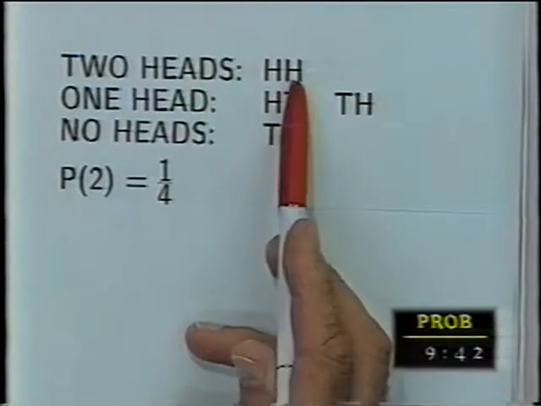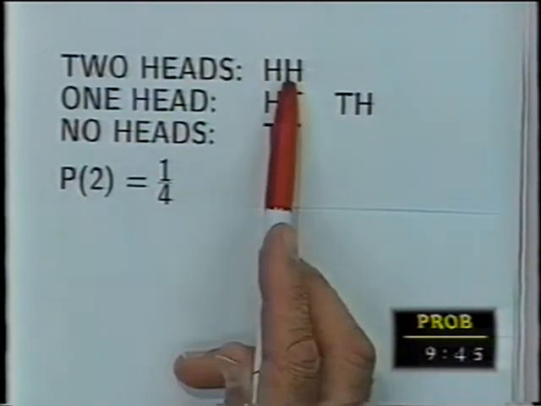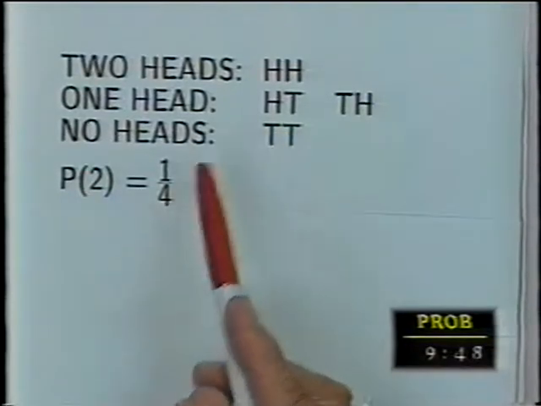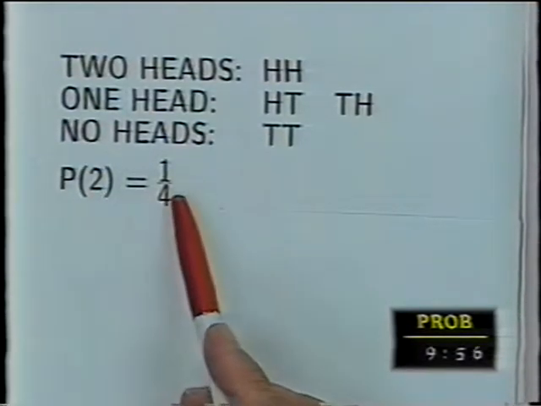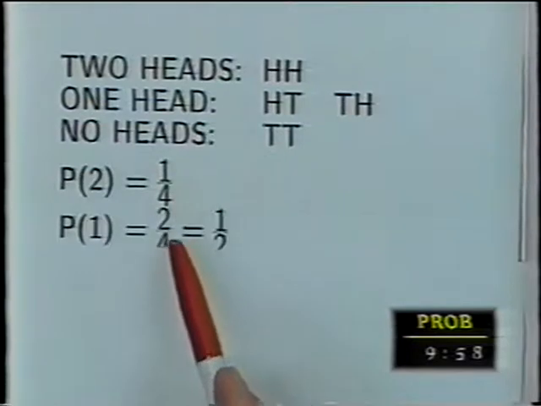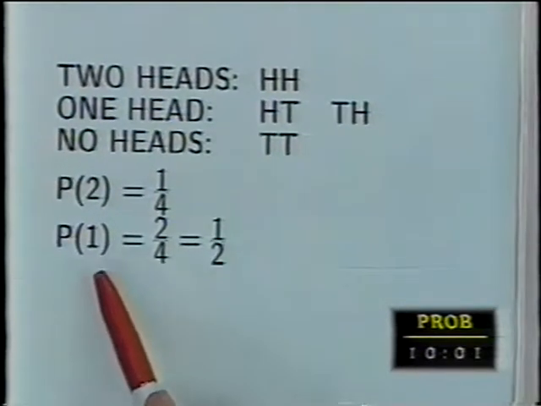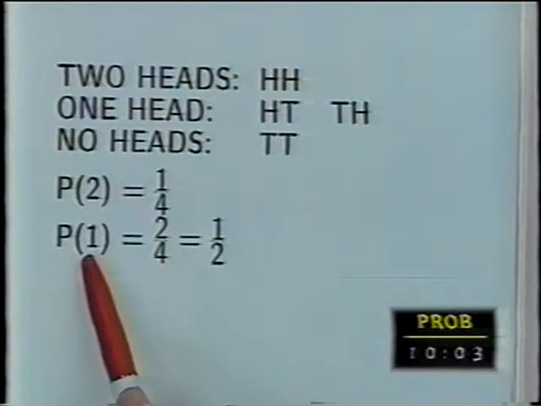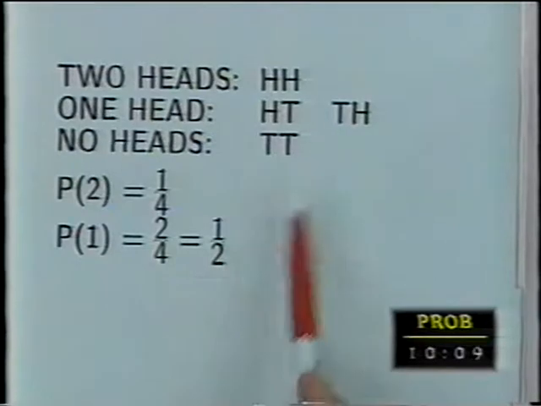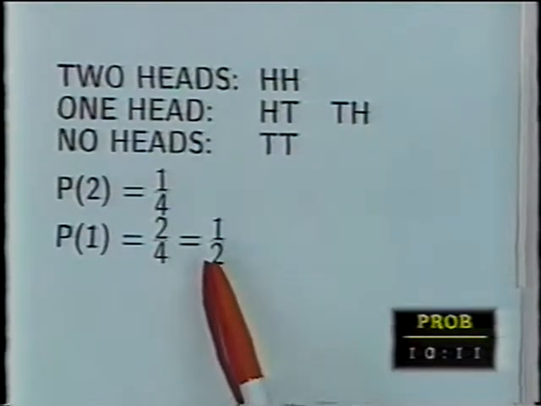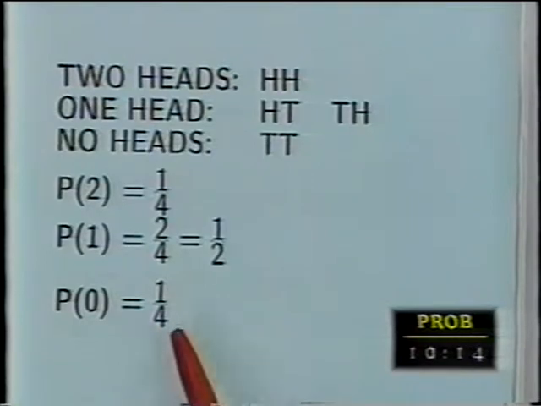The probability, or the proportion of time that you get two heads, is 1/4. If they're equally likely, then 1/4 of the time you get this, 1/4, 1/4, 1/4. 1/4 of the time the event two heads will happen. The probability of flipping two heads in a row is 25%, 1/4. One head: what's the probability of flipping exactly one head with two coins? 2 out of 4, each one is 1/4. 2/4, 1/2 the time you will flip one head. 1/4 of the time you will flip no heads. That is, you'll get two tails in a row.